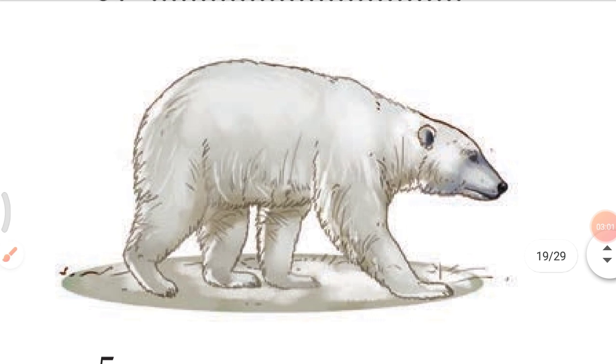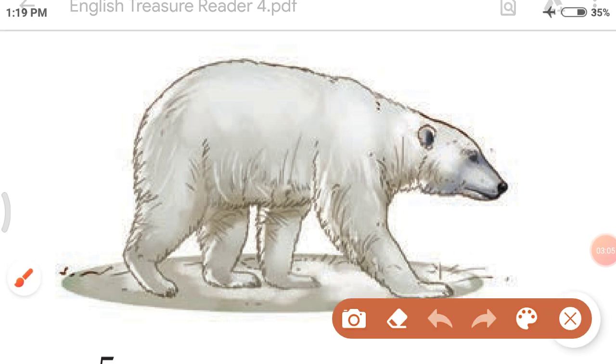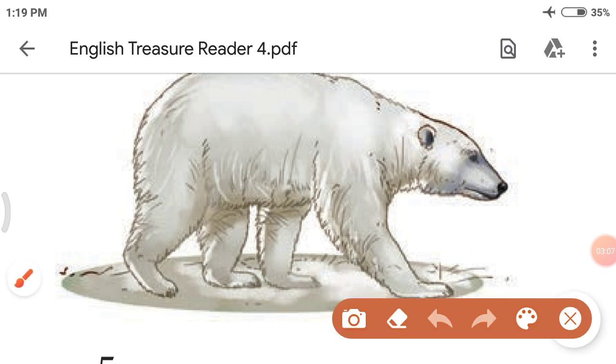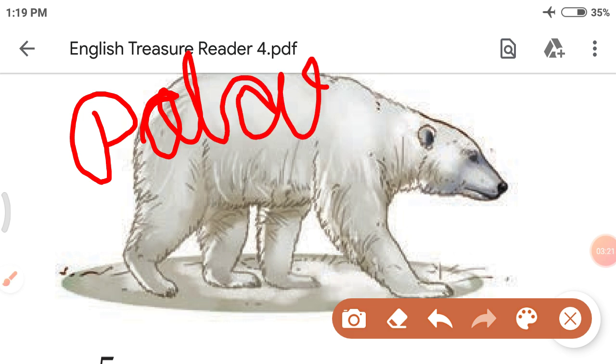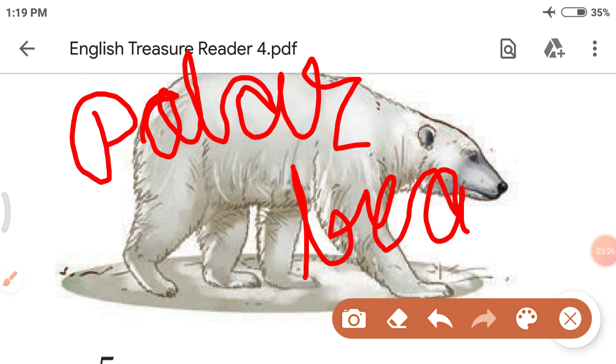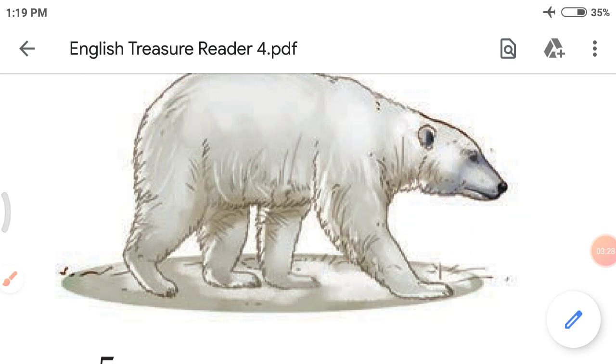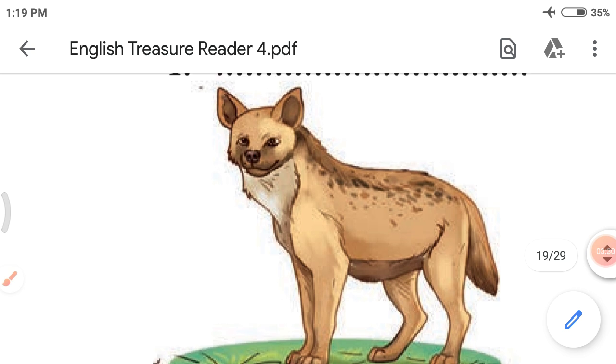Now let's see which is the next animal. Yes, do you remember? I showed you this picture in the last lecture. Yes, the name of this animal is a bear. But this animal is mainly found in the polar region. So this is called polar bear. What is it called? Polar bear. Right?